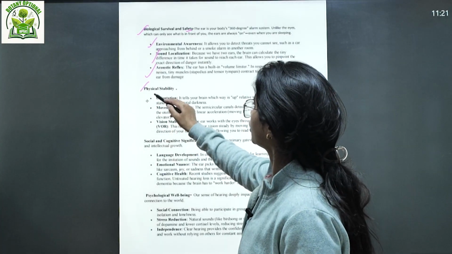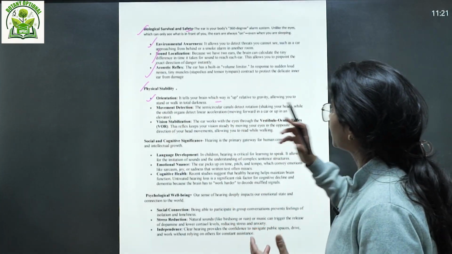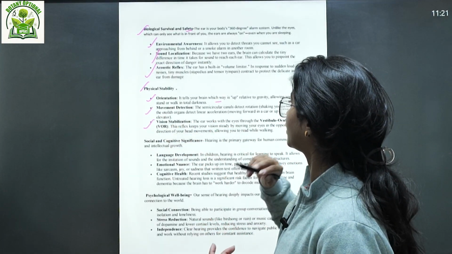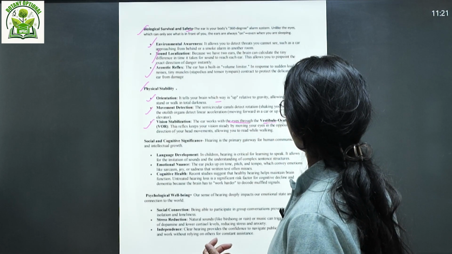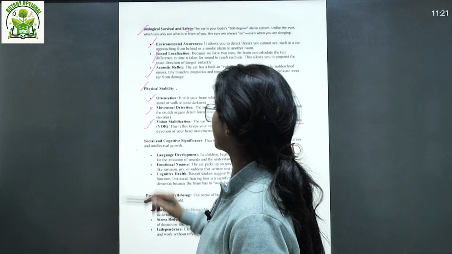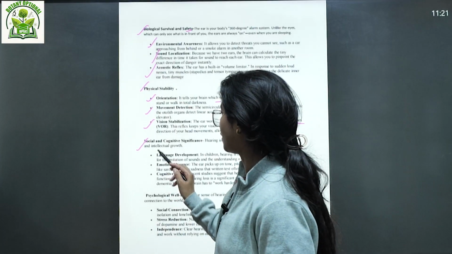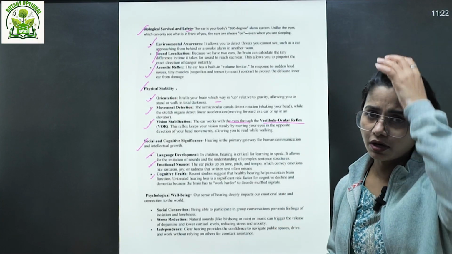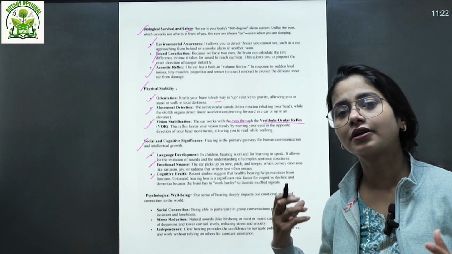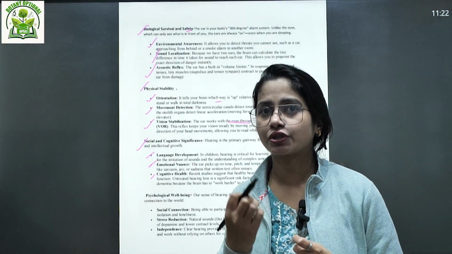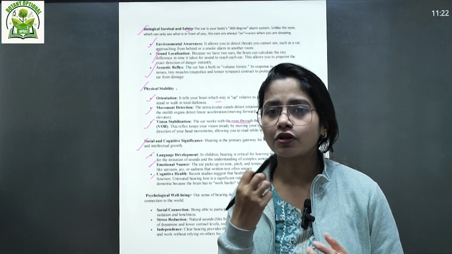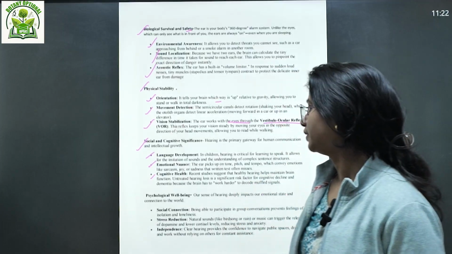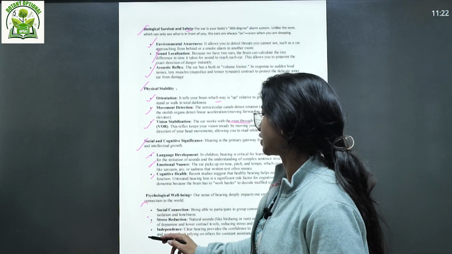Then physical stability: orientation tells your brain which way is up relative to gravity, allowing you to stand and walk in total darkness. Movement detection, for sure. Gaze stabilization is very important: the ear works with the eyes through the vestibulo-ocular reflex. So many points you can write in that function. Social and cognitive significance: language development, emotional nuances, cognitive health. You must have seen a person with a hearing problem for a really long time; gradually their speech and language also suffer, because if they are not listening, how will they respond? That is very connected. Then physiological well-being: social connection, stress reduction and independence.